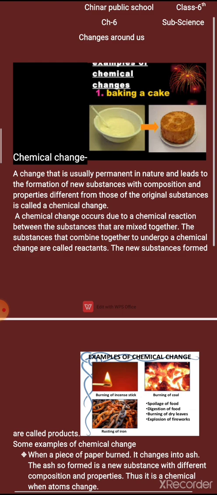That means in this batter whatever we have added, if we are talking about the flour or the baking soda or anything else, butter, egg, these all are reactants because they all are reacting to form a new substance. And after baking it, the cake which we are getting, this is our product.